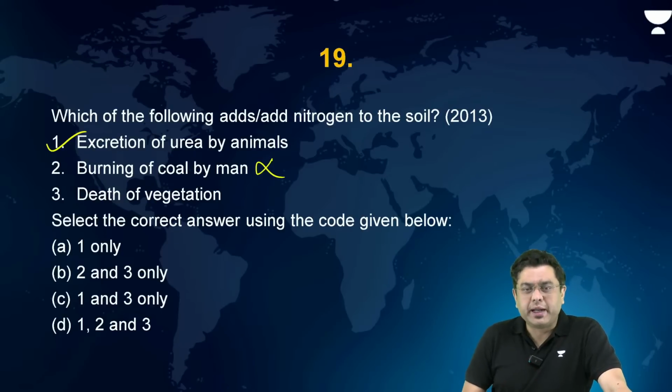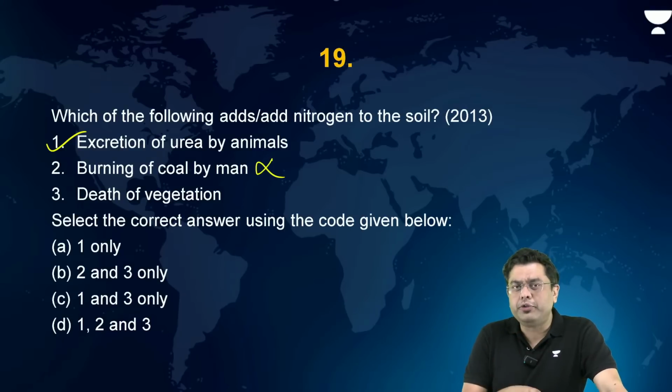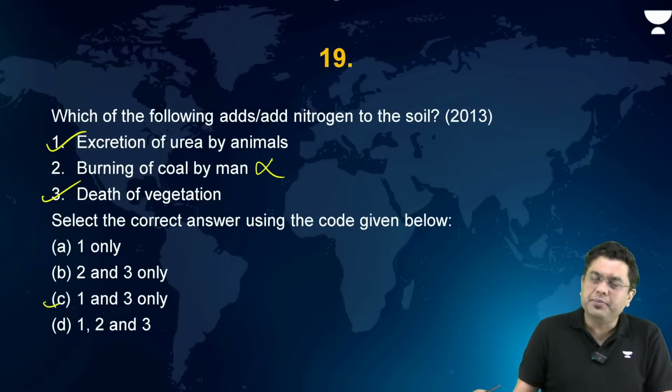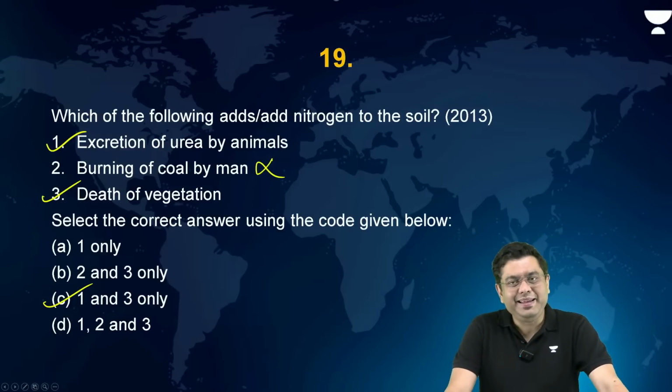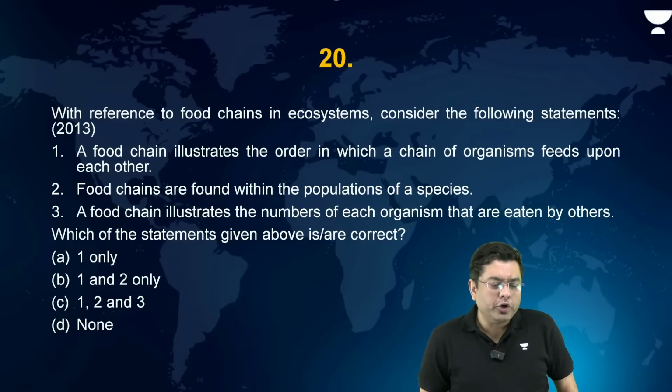Death of vegetation, decomposition happens. As a consequence of that decomposition, urea, ammonia, these kinds of compounds are returned to the soil during the phase of decomposition, right? So here, 1 and 3 become correct. So the correct answer is C, that is 1 and 3 only. Okay, I hope that is understood, right? Now, moving on to the next question.